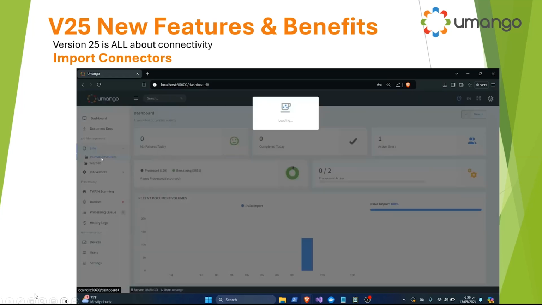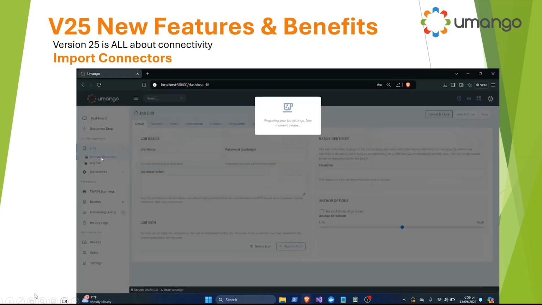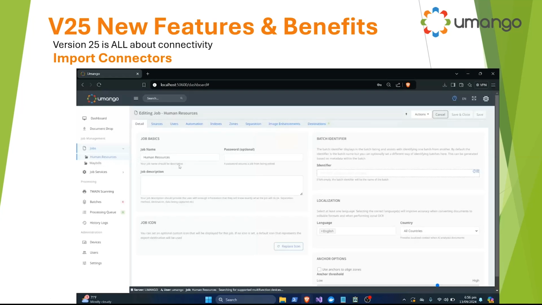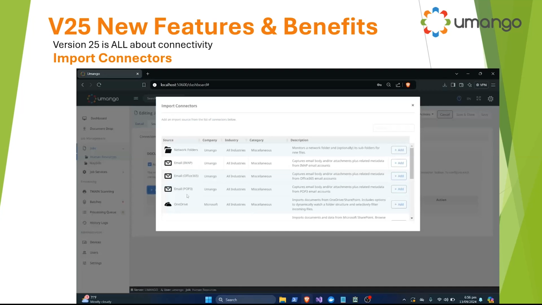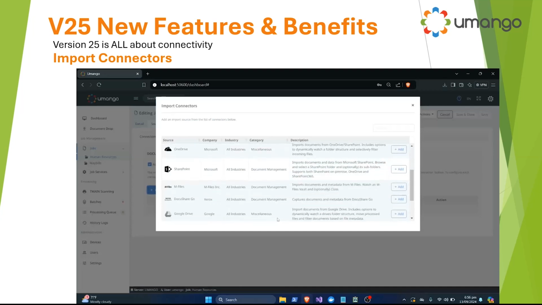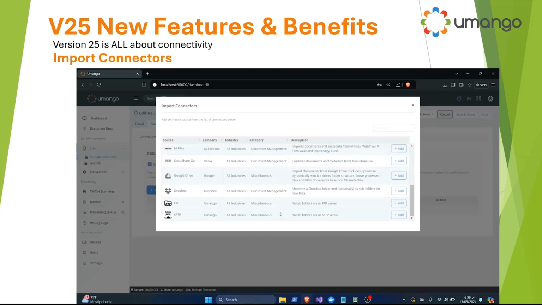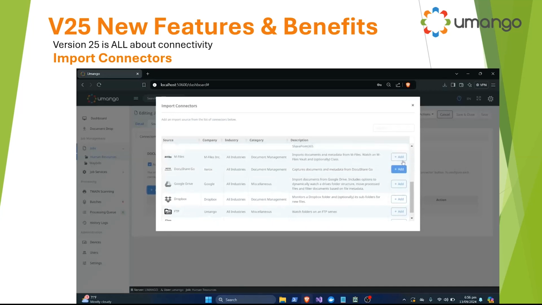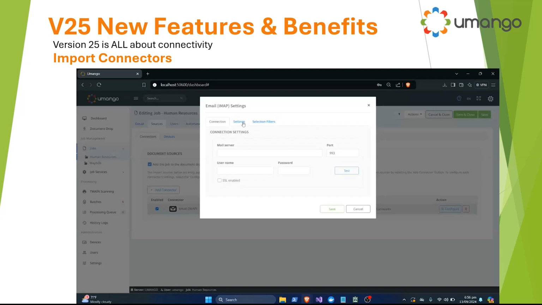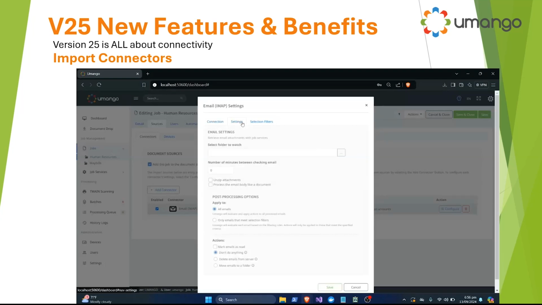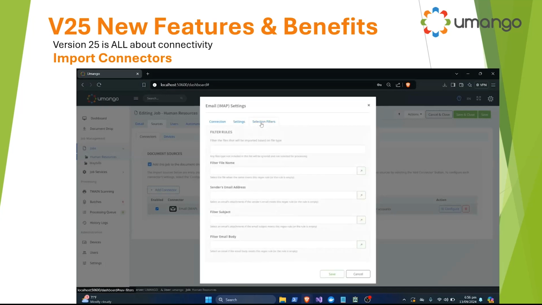So you may be familiar in Umango that we have what we call our inputs, and they traditionally could be a watch folder, the embedded on a multifunction device, a Twain dedicated scanner, an incoming email address where, of course, we can filter by words or phrases in the subject heading, the sender's address, whatever it might be. And to add, we can render the email body and the attachments, of course, for processing. But now we've got all these document management systems that we can actually bring in information from.